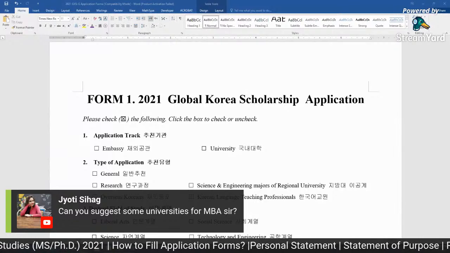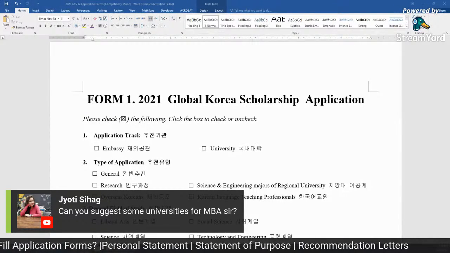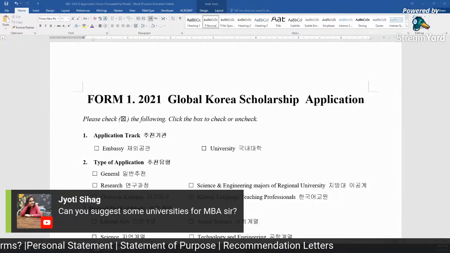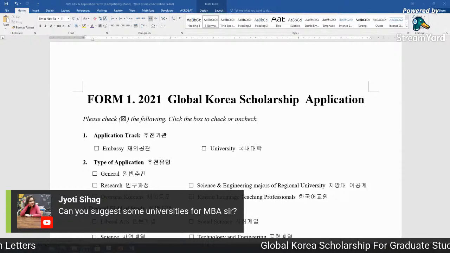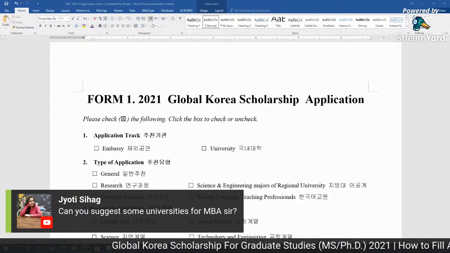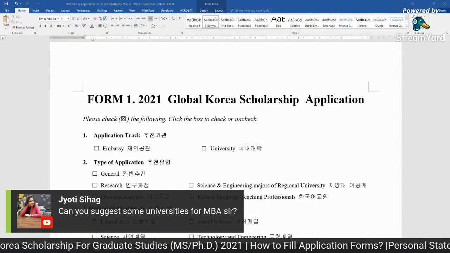Another question: can you suggest some universities for MBA, sir? Check it in the Excel file. I think SKKU, Sungkyunkwan University, or you can write SKKU in Google and you will get the university name, and then you can check the Excel file.